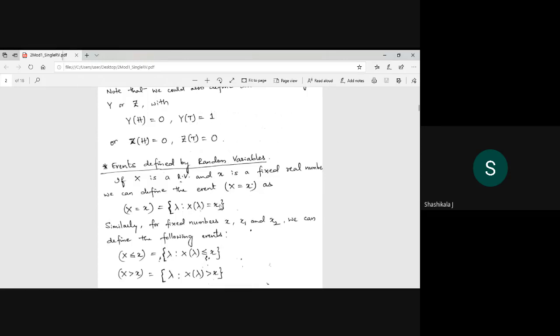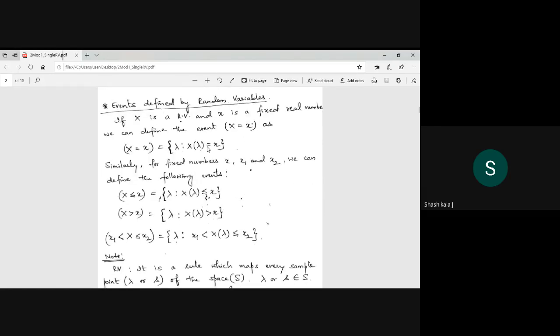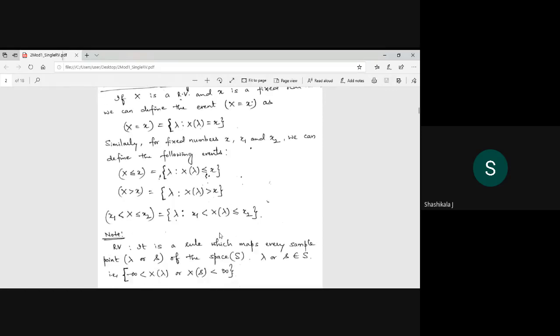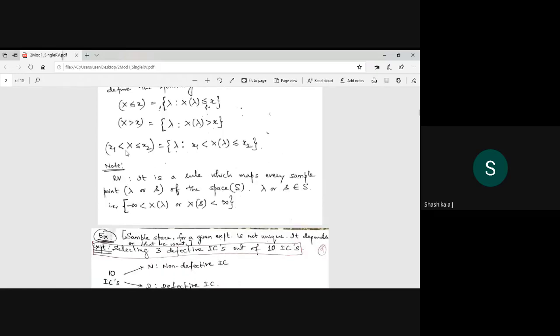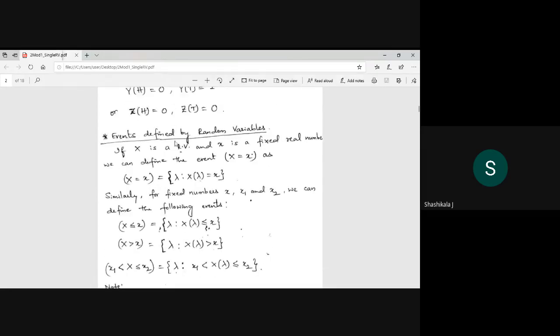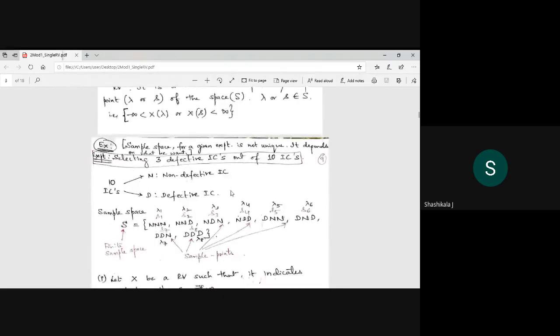Small x always represents real numbers. Also, it may not be exactly equal. It may be less than or equal, or greater than, or it may be between x1 and x2. Okay, this is the meaning of events defined by the random variables.